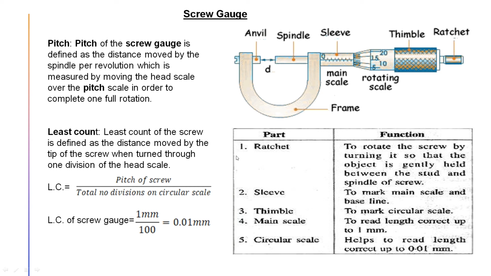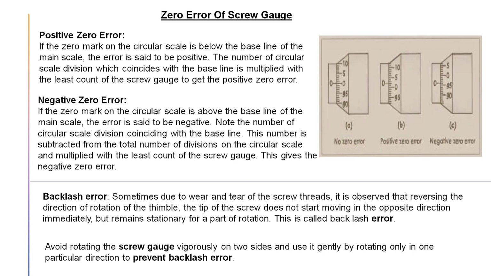So if I'm discussing the parts, the last portion is the ratchet. It is basically the screw turning, just like the screw you rotate to tighten anything. Sleeve, where the main scale is painted. Thimble, by which you can hold and rotate it. Main scale, you have seen it is painted here, and the circular scale or rotating scale is given here. And least count means here we have to find out the least count of the circular scale, nothing else. Okay, coming to the next part.